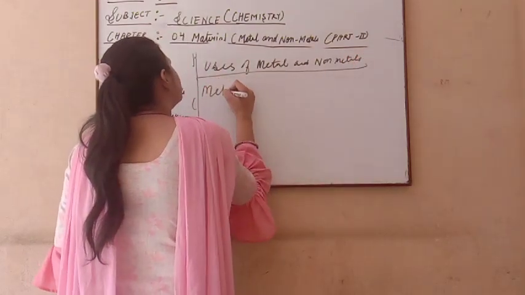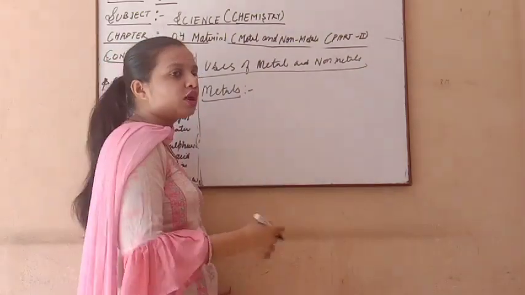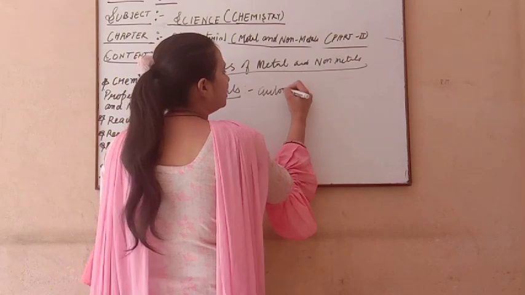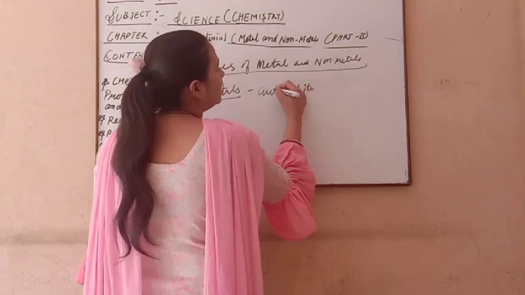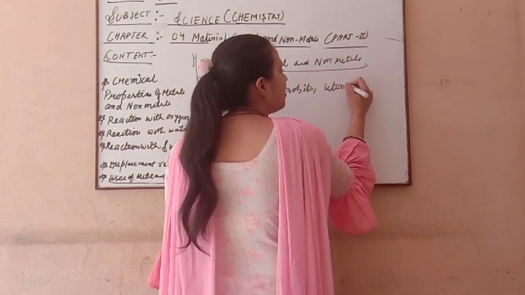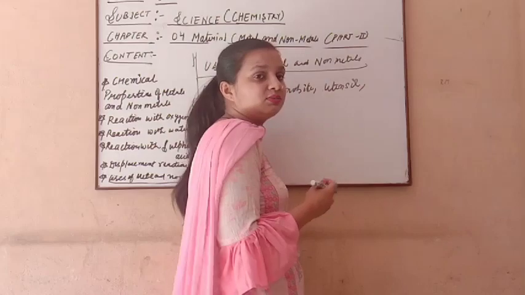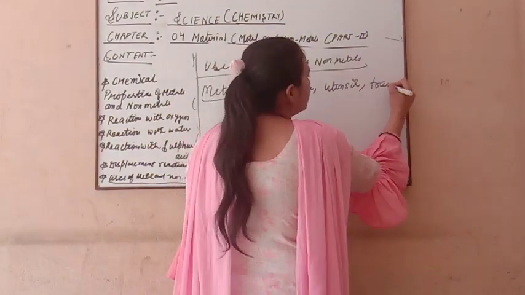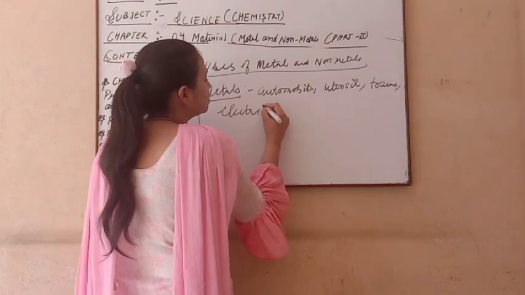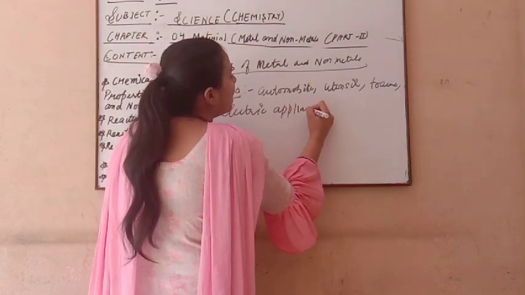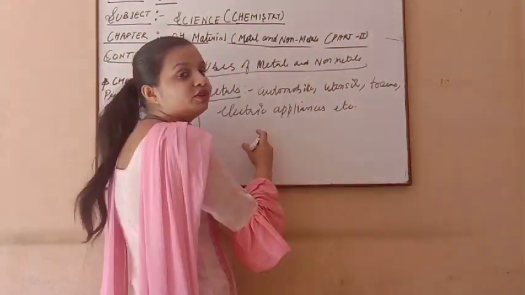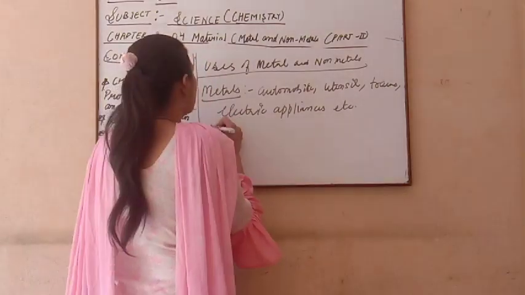First we discuss the uses of metals. So you all know that in our surroundings there is metal everywhere. Like in automobiles, in our kitchen also steel, many utensils are made with copper, steel, and anything is made with the help of metals. Trains are also made with the help of metals. Electronic appliances also use metals. So many things in our life, in our surroundings, are made with the help of metals.